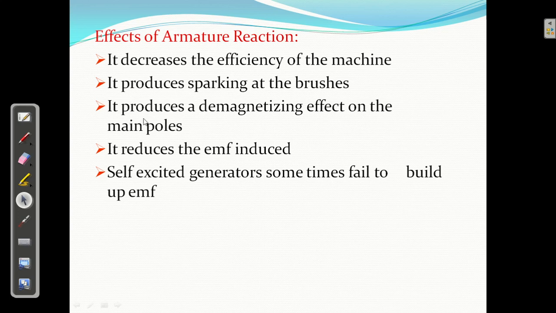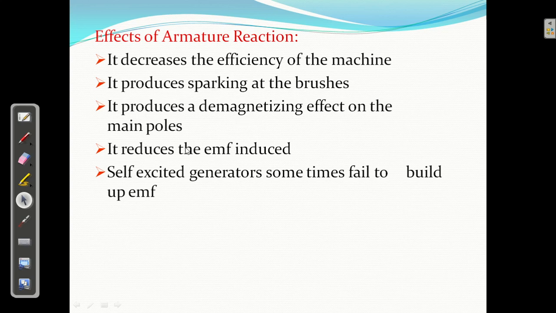Okay. Third, it produces the demagnetizing effect on the main poles. I have discussed in the last slide how it will produce a demagnetizing effect on the main poles. Why? Because as the effect of armature reaction is there, the increase in the flux density on one pole tip is less than the decrease in the flux density. That's why flux will decrease and it will produce a demagnetizing effect on the main poles.